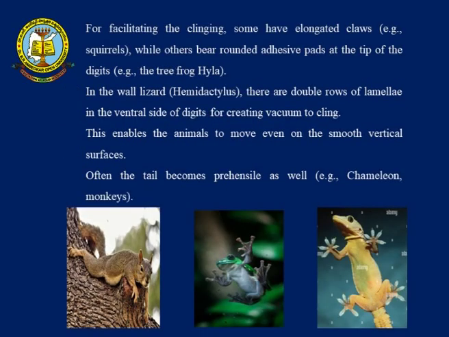You can also find how the squirrels are able to move from one place to another with their long digits. The frogs have those pads and also webbed legs, and the lizards have a double row of lamellae on the ventral side of the digits, which help them to move from one place to another.